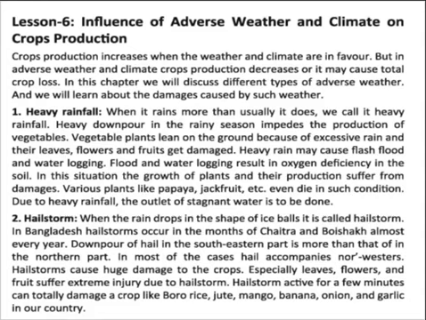One is heavy rainfall. When it rains more than it usually does, we call it heavy rainfall. Heavy downpour in the rainy season impedes the production of vegetable plants that lean on the ground, because with the excessive rain their leaves, flowers and fruits get damaged.